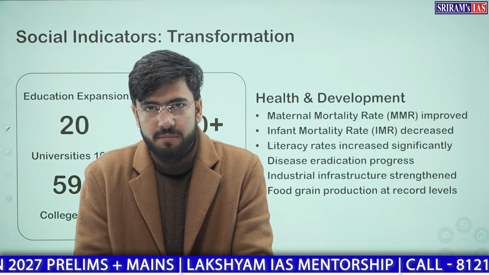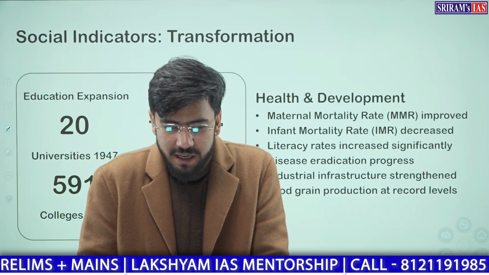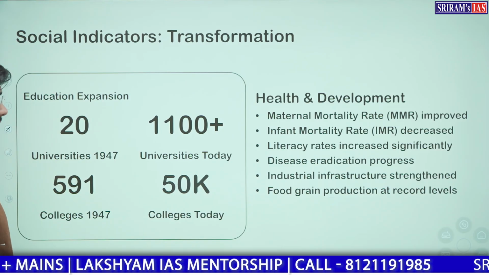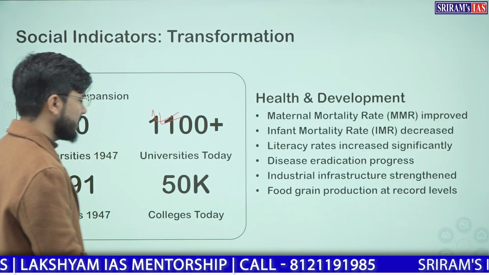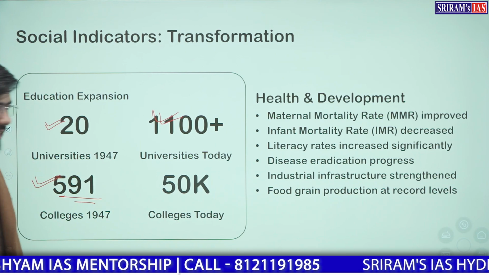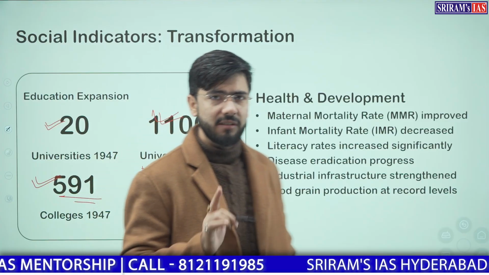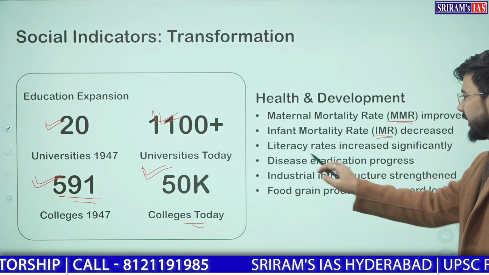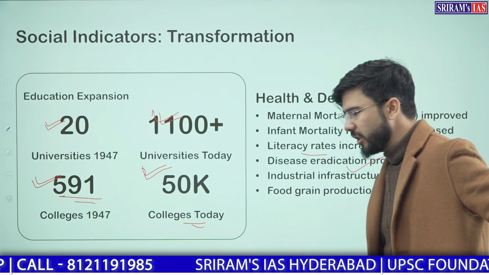Social indicators of planning, that is how much have we improved by implementing these plans. At the time of independence, we had only 20 universities, but currently we have 1100 plus universities. At the time of independence, we had 591 colleges, and currently we have 50,000 plus colleges. Health and development: infant mortality rate, child mortality rate, maternal mortality rate, literacy rates, disease eradication, industrial infrastructure, and food grain produced in India.